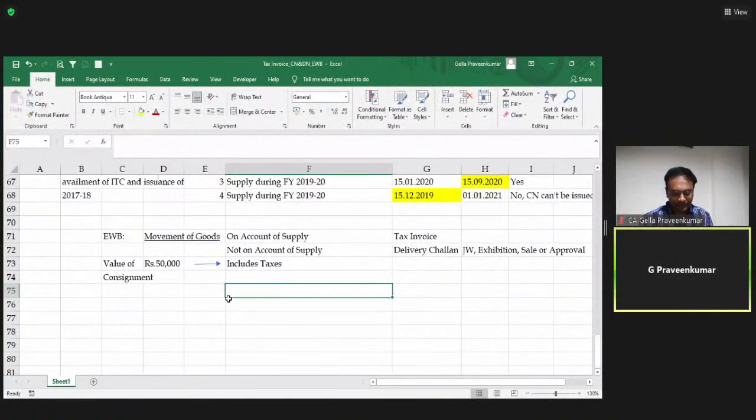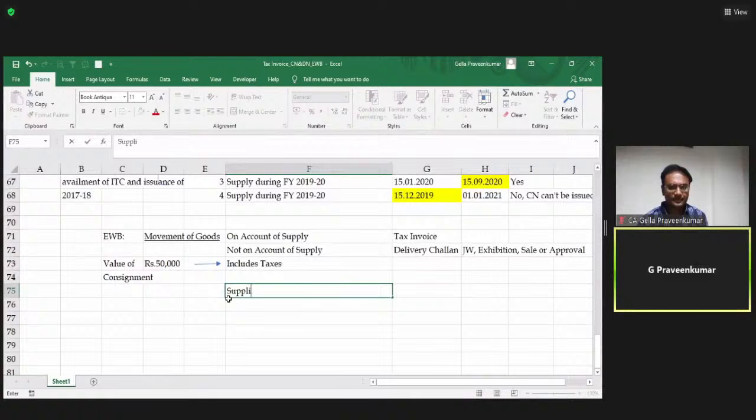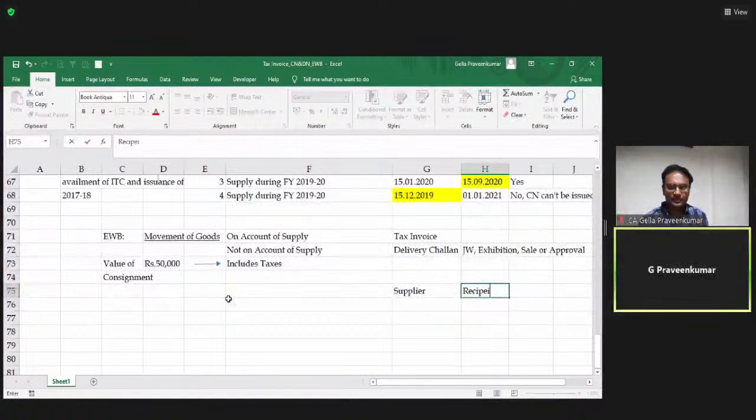So let us take one example. Supplier in Rajasthan. Recipient, okay, I'll put it this way: supplier, recipient.